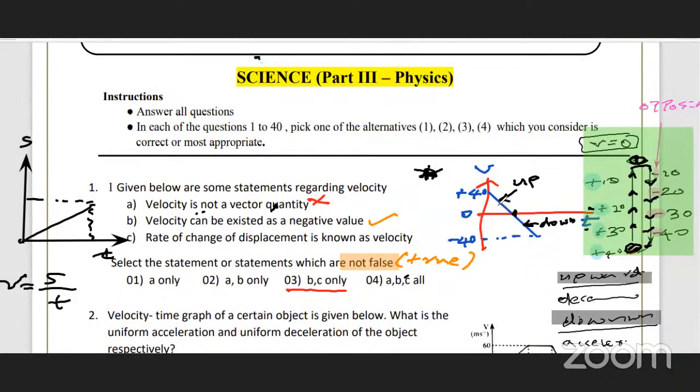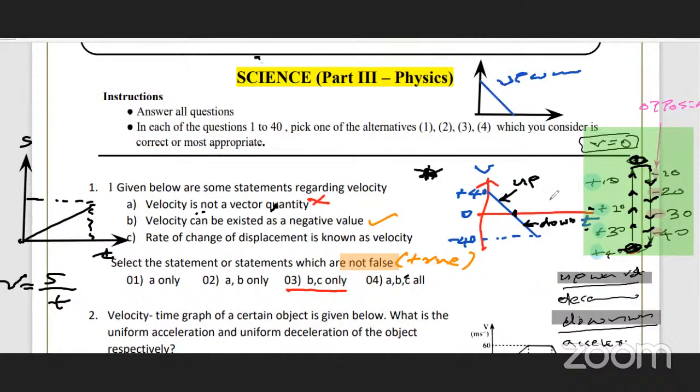So when you project something vertically up, if you are asked to draw only until the maximum height, then you can draw only the first half of the graph. Imagine if you are asked to draw only the first part until it reached the maximum height, then it looks like this. It's deceleration like this. That is only for the upward motion.